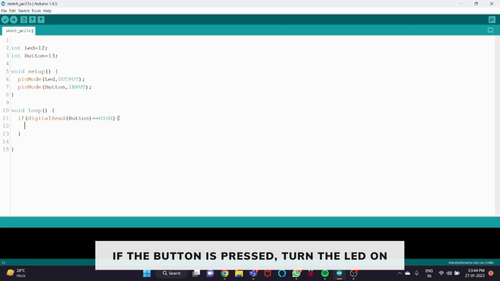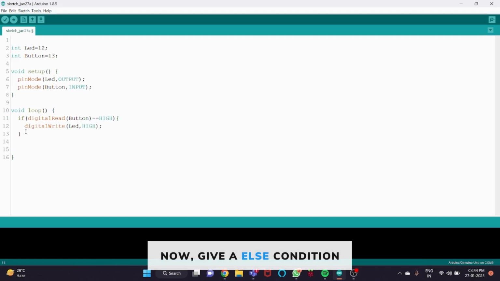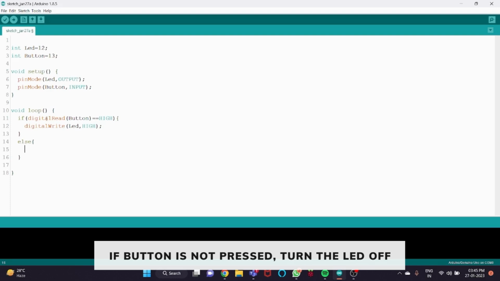So if the button is high, write digitalWrite LED high. Now in the else condition, make the LED low. That means if the button is not pressed, our LED will not glow. So change the value to low.